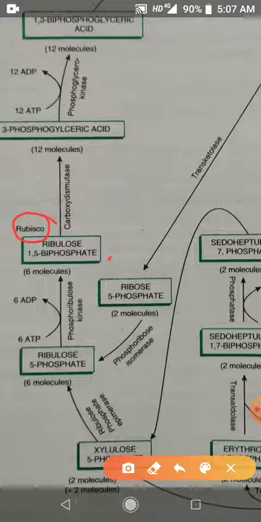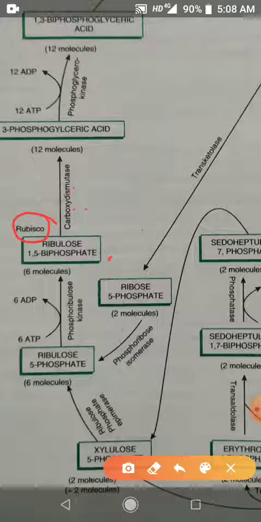There is addition of carbon dioxide, and this addition of carbon dioxide is called carboxylation. So you know, addition of carbon dioxide to a compound is called carboxylation.